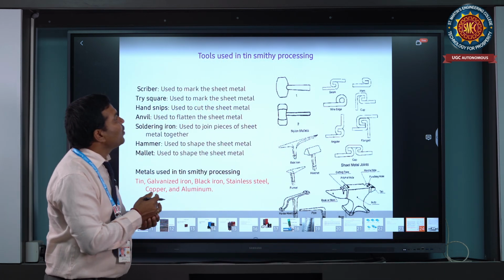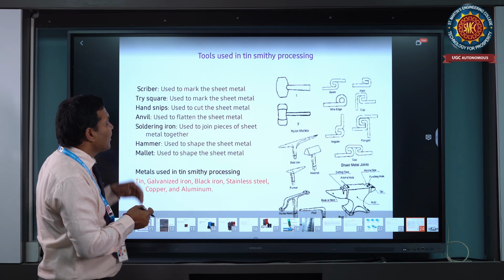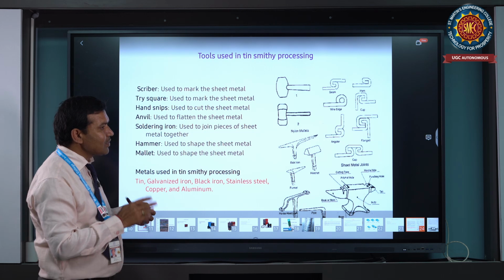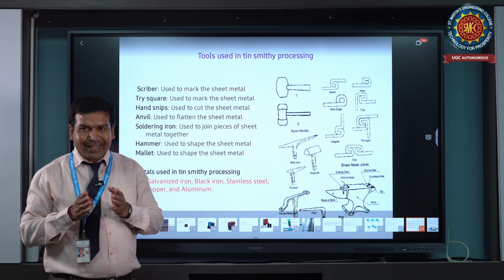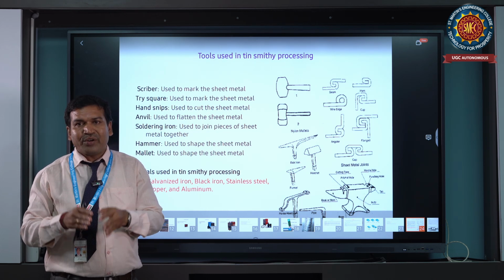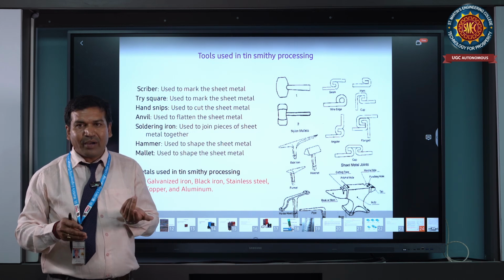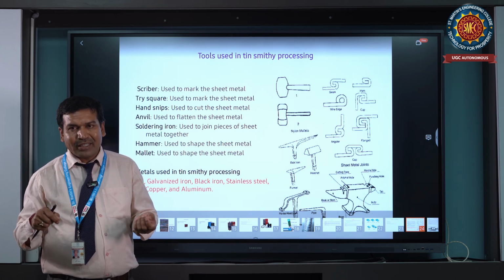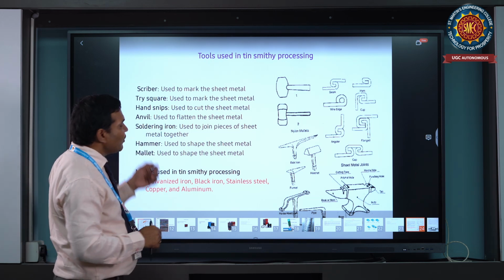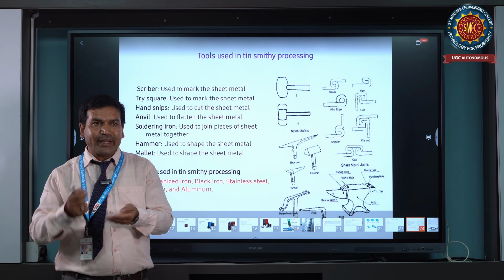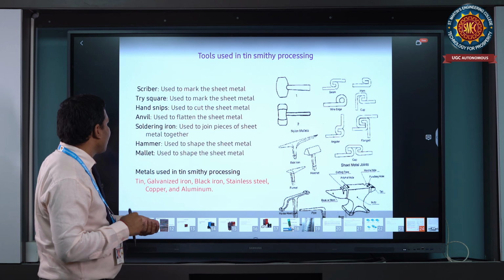These are the tools we use in tinsmithy processing: scriber, try-square, and hand snips. There are two types of snips: curved snips and straight snips. Then cut the sheet metal to the required size and shape. We can measure with a steel rule, mark with a scriber, and cut with snips. And the anvil is a supporting device where we do flattening, bending, or any kind of operation.